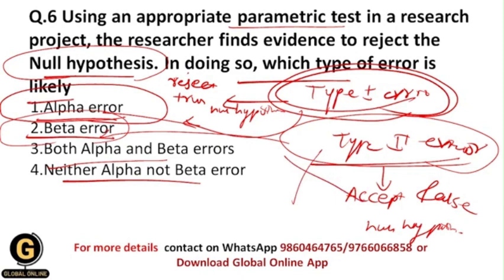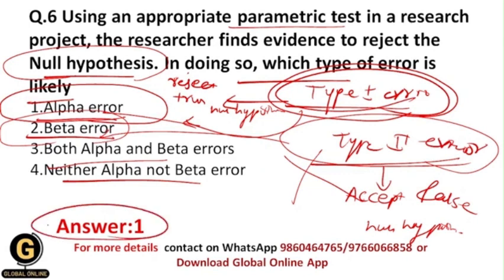So the only remaining option will be type 1 error, and its probability is what? Alpha error, and that's why your correct answer should be 1, that is alpha error. And as well students, both the errors do not occur simultaneously in any research process. So your correct answer should be 1.